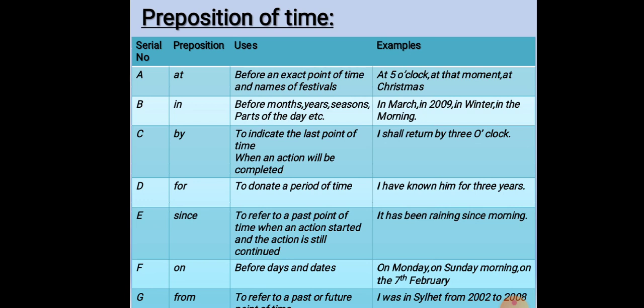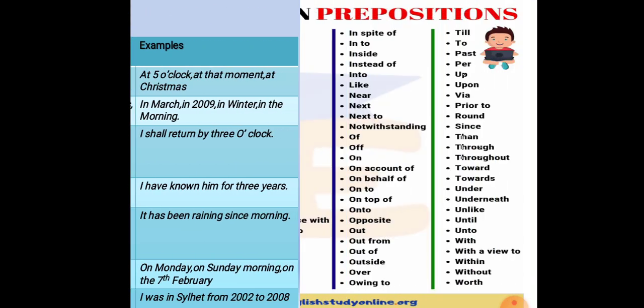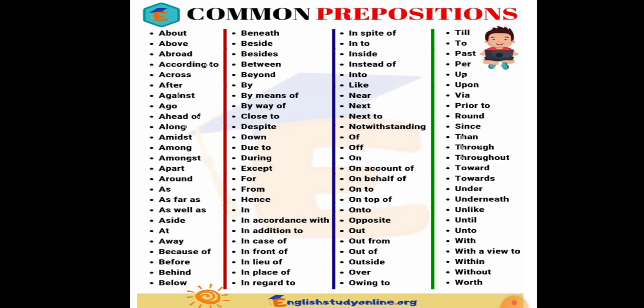On is used before days and dates. On Monday, on Sunday morning, on the 7th February. Examples of use of on. From is used to refer to a past or future thing. I was in Sylhet from 2002 to 2008. Now you see these are the examples of prepositions, common prepositions that we use in our real life situation.